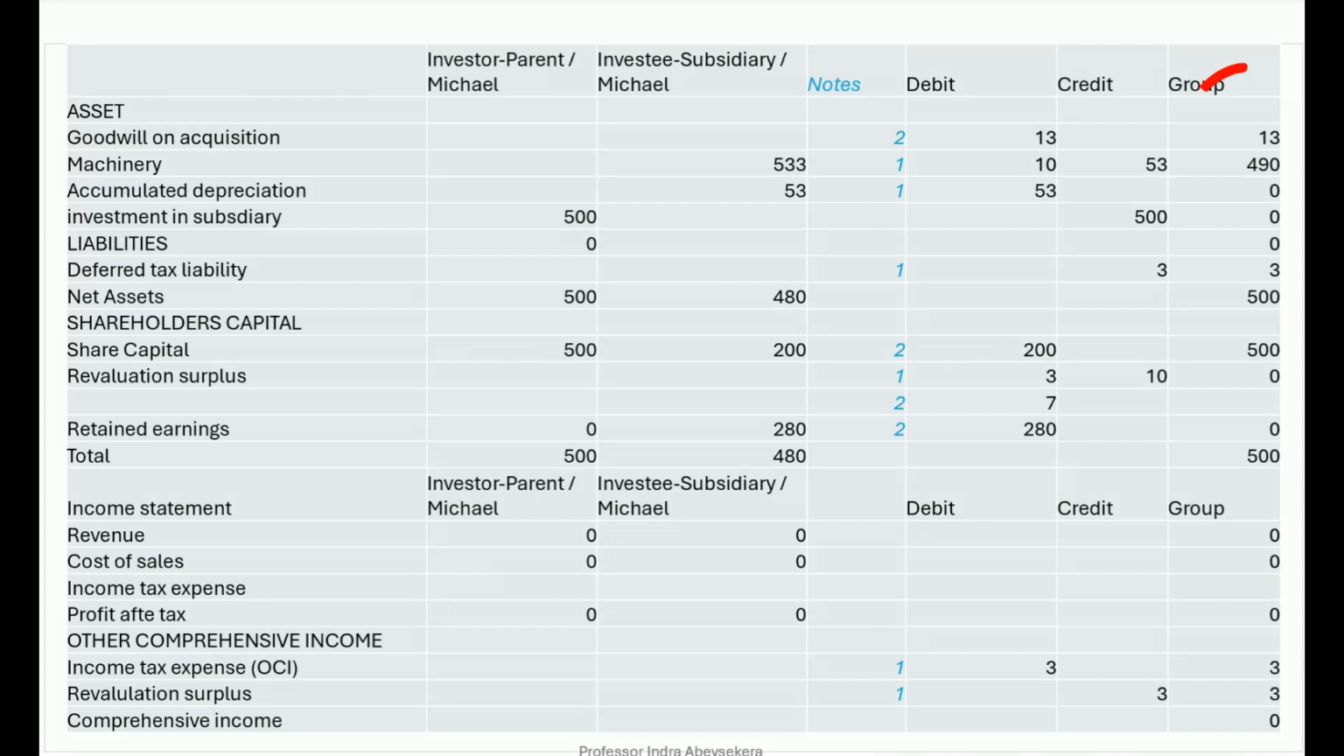We come up with a deficit of 13 million. So what it means is that Michael has invested 13 million more in acquiring Michael's subsidiary business for assets, a collection of assets that can't be individually identified, which are called goodwill, and it's goodwill on acquisition 13 million.